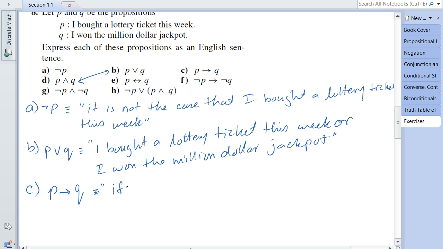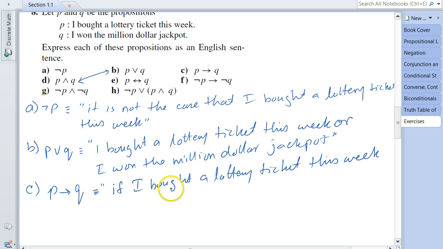If P, in our case, is I bought a lottery ticket this week, then Q is the next step. So Q is I won the $1 million jackpot.